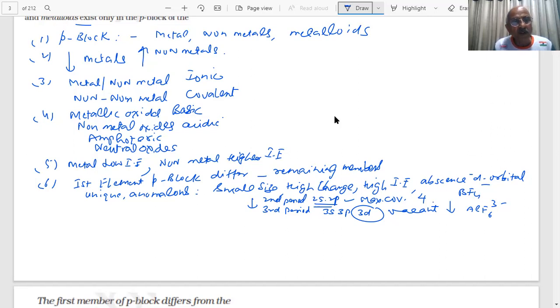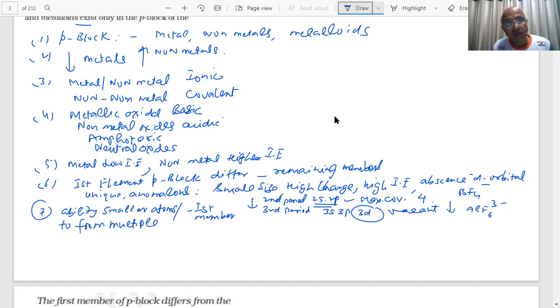Now the important question comes in the formation of multiple bonds: the ability of the smaller atoms, the first member, to form multiple bonds. How are the multiple bonds formed, students? If the size is small and you have electrons in the p orbital, what can they do?